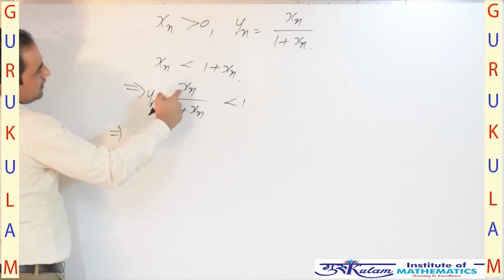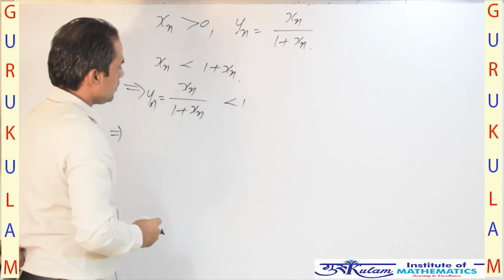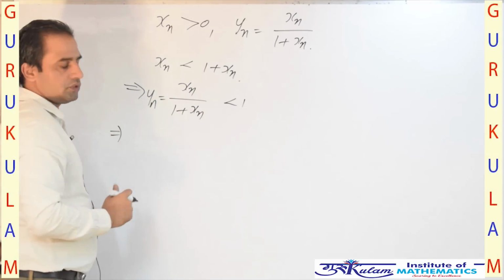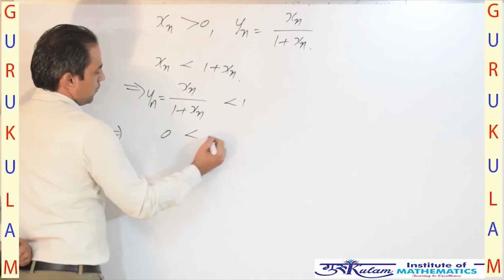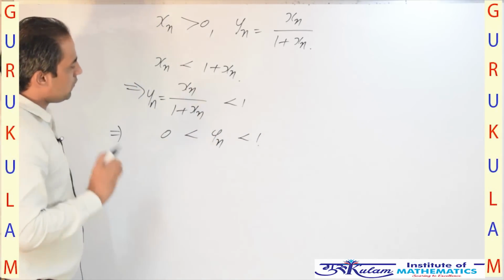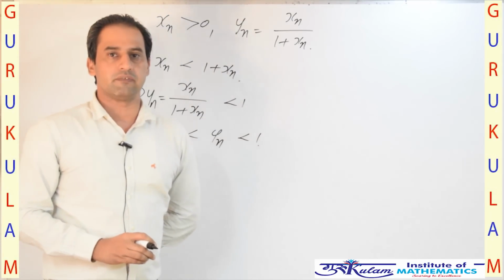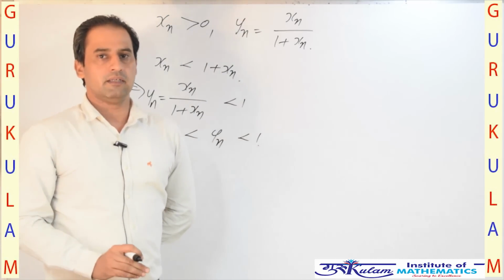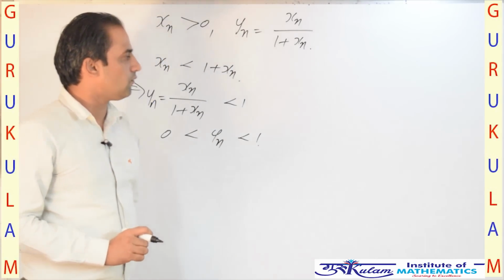And since xn is positive, yn is also a sequence of positive real numbers. So yn is always positive and less than 1, which implies yn is always a bounded sequence. xn can be anything. So let's come to the 3rd and 4th options.